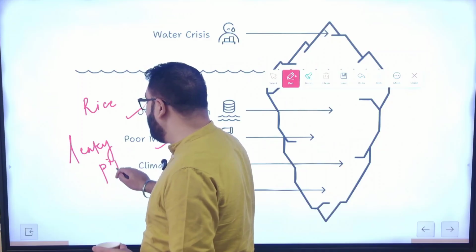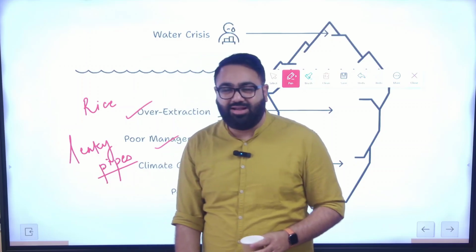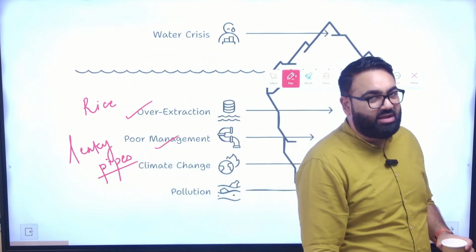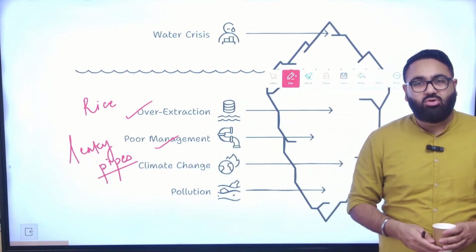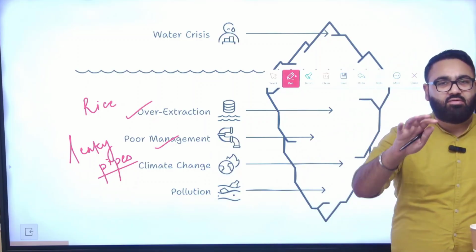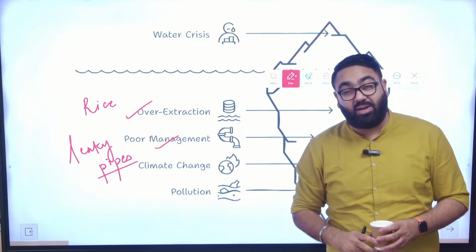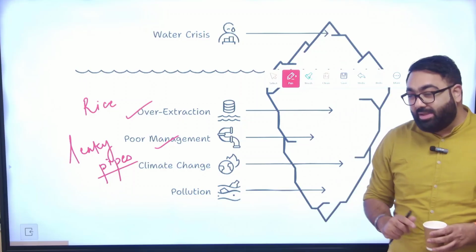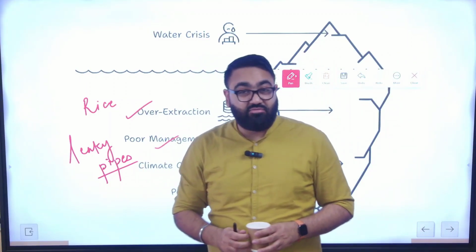And I'm not talking about the leaky pipes within your household. I'm talking about the pipes that the government, the municipality, has to manage, or they are the ones who have actually set up across the city. How is it that you get water in your society, in your locality from the central authority, with the thousands and lakhs of kilometers of pipes that have been laid down around the country? A lot of them are very poor, old conditioned, because of which they are leaking.